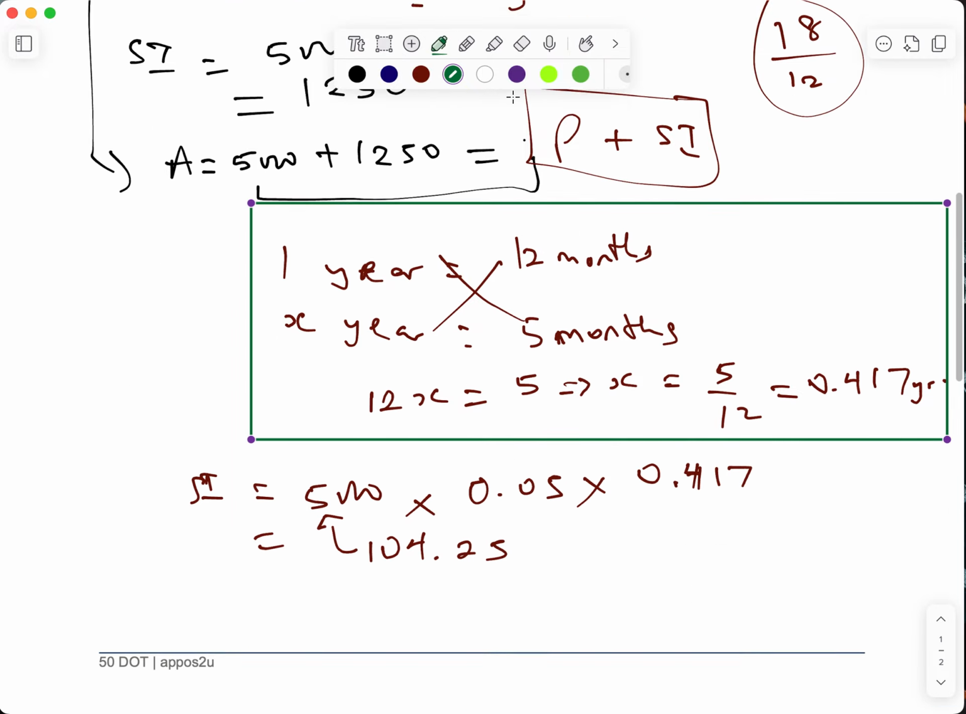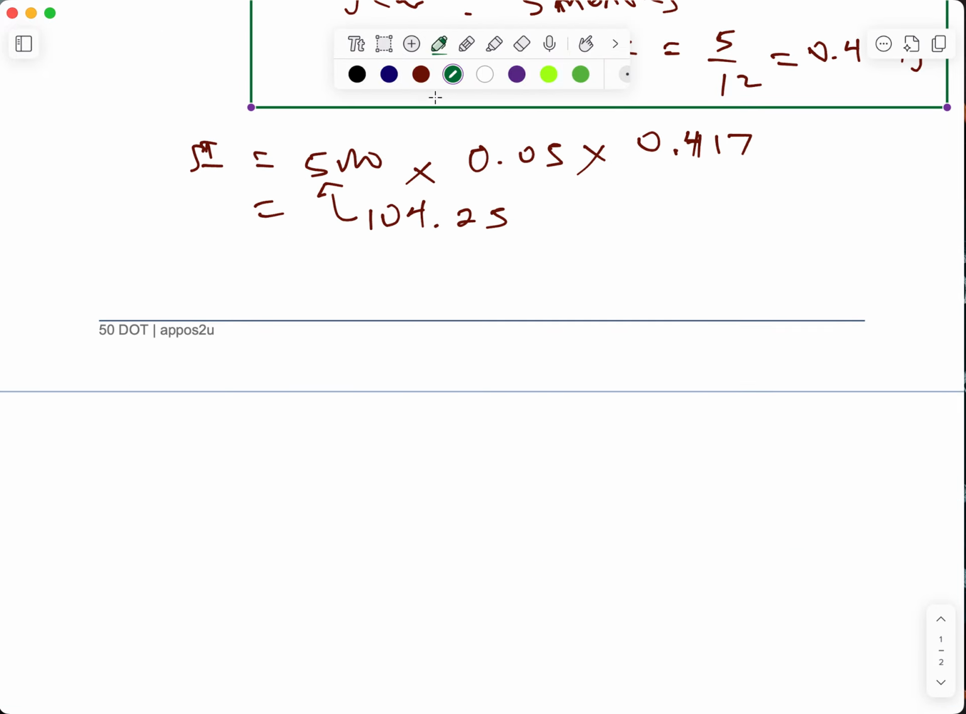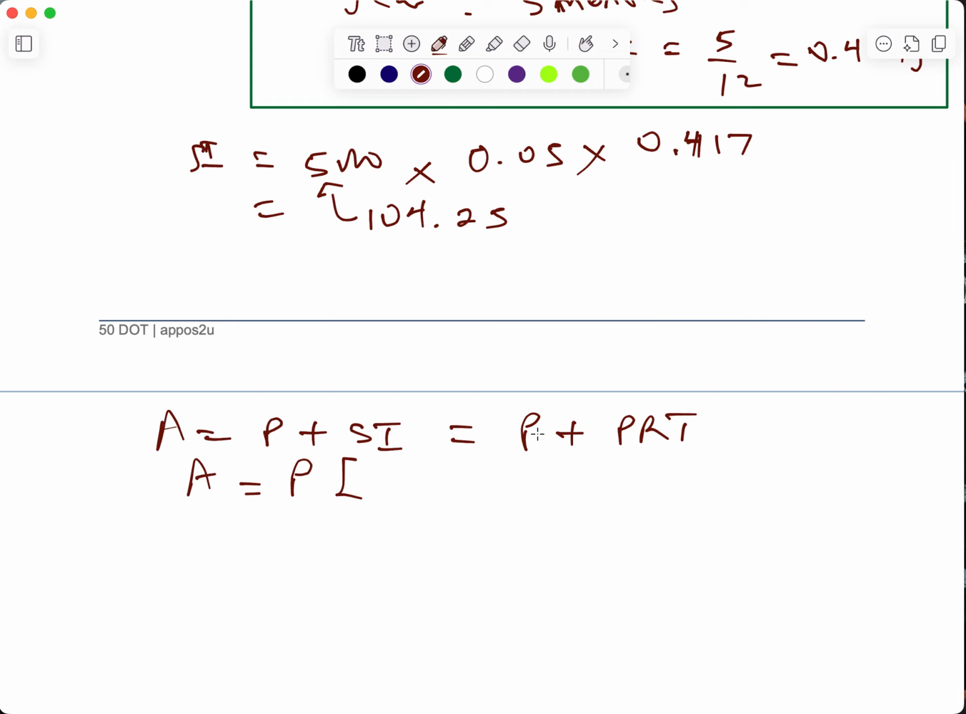So now back to this. I've told you that the amount you get at the end of the day is always principal plus simple interest. But remember that the simple interest itself is given as P multiplied by R multiplied by T. So that implies that amount is P into bracket. If you factorize P out here, that will be 1 plus RT.